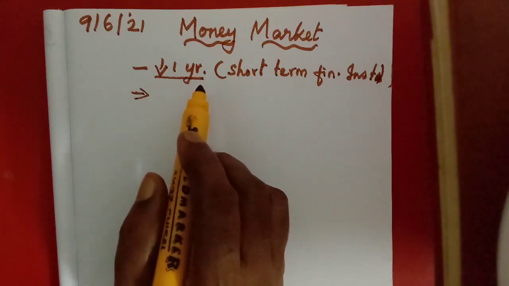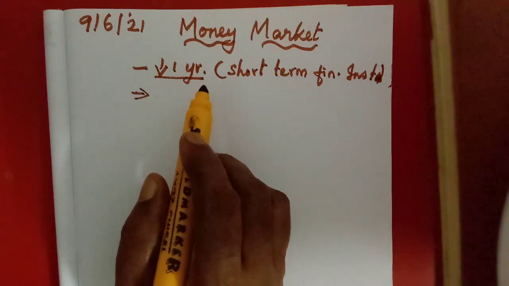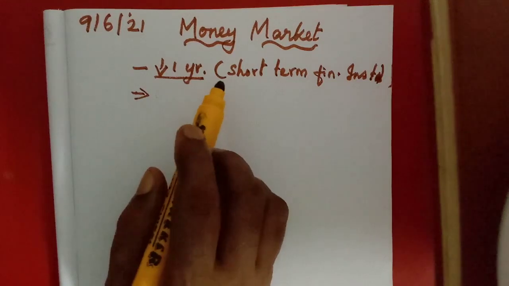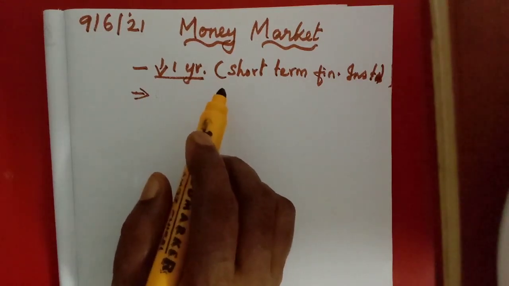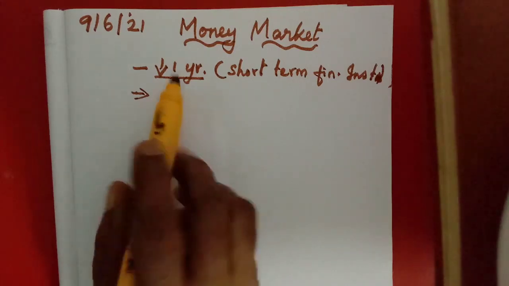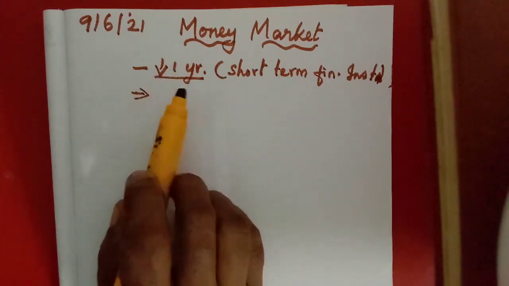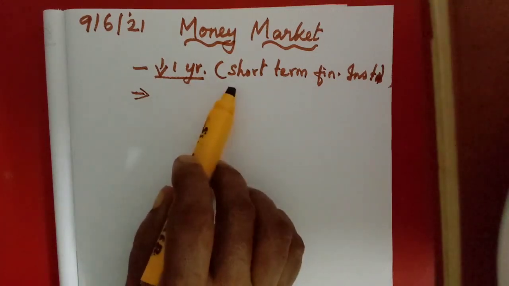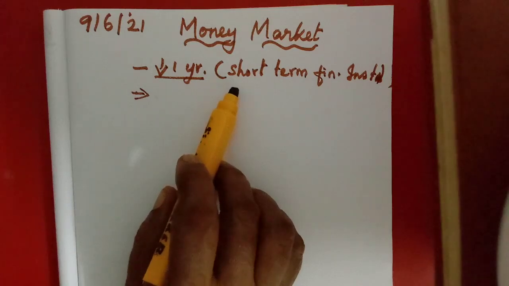The examples of capital market are the stock exchange, and the securities dealt with we have studied as shares, debentures and government bonds, etc. Their maturity period is more than 1 year, but here the maturity period of these financial instruments is less than 1 year, so they are called short-term financial instruments.